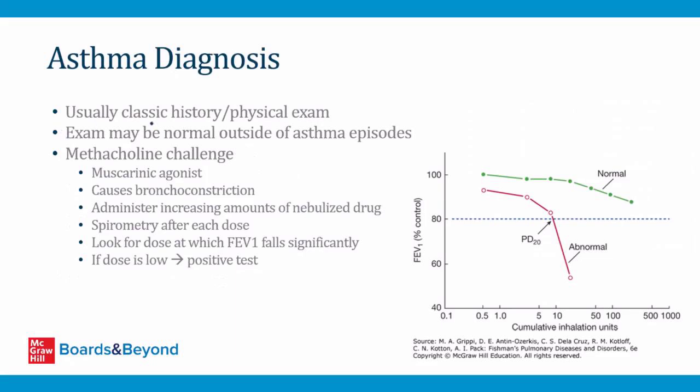So, asthma is usually diagnosed based on the history and physical exam. If it occurs in a child who has a history of other atopic diseases and they report wheezing and shortness of breath that comes and goes in episodes, that's usually how the diagnosis of asthma is made.